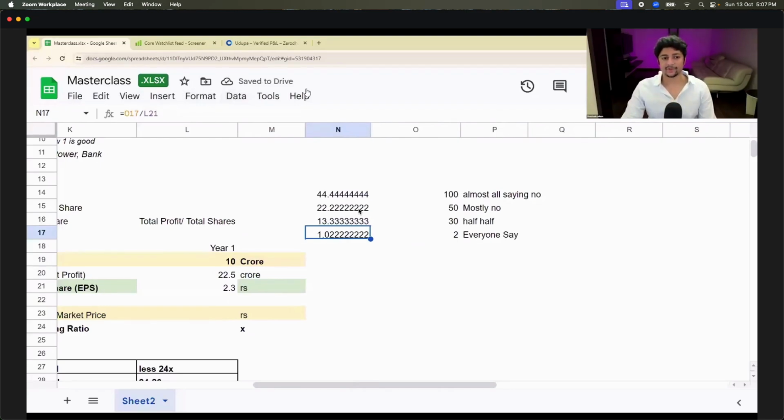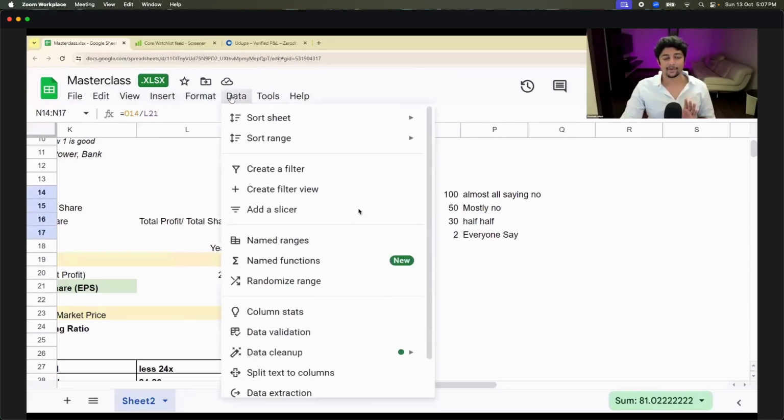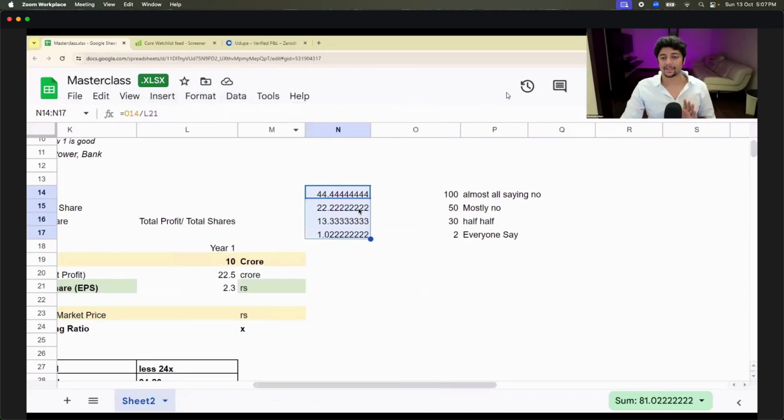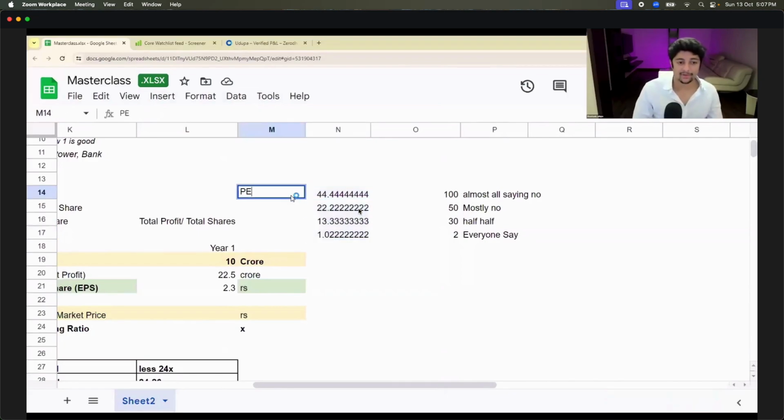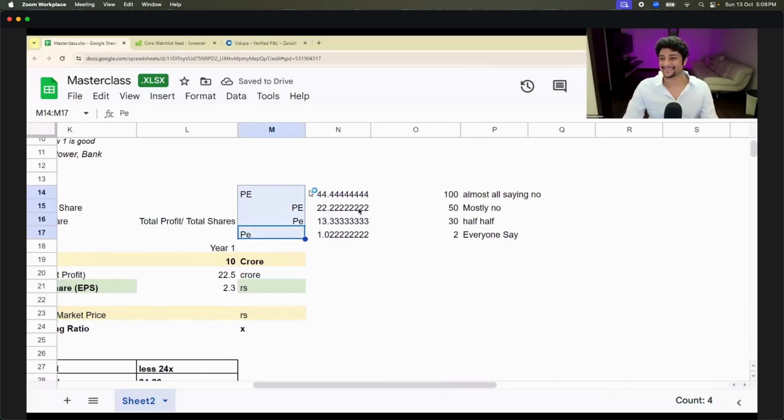Do we agree to this? Yes or no? All are clear about this math? How I got this math? All of you guys are clear? Very good, guys. All of you guys just now learned what PE ratio is. This is PE ratio. Congratulations.